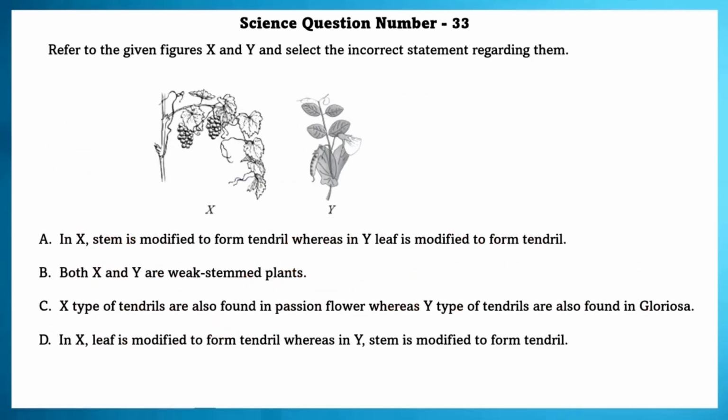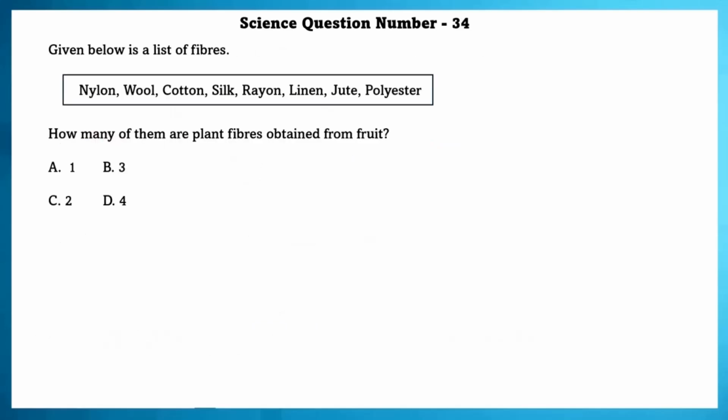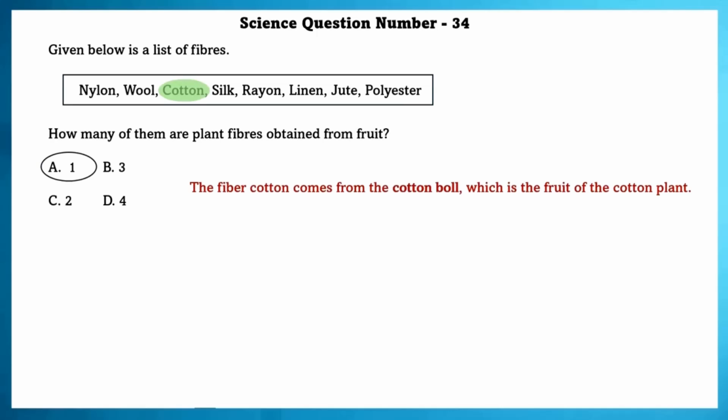Science question number 33. Refer to the given figures X and Y and select the incorrect statement regarding them. X is a grapes plant and Y is a peas plant. The incorrect statement is in the D option, that is, in X, leaf is modified to form tendril, whereas in Y, stem is modified to form tendril. Science question number 34. Given below is a list of fibers. How many of them are plant fibers obtained from fruit? The fiber cotton comes from the cotton ball, which is the fruit of the cotton plant.